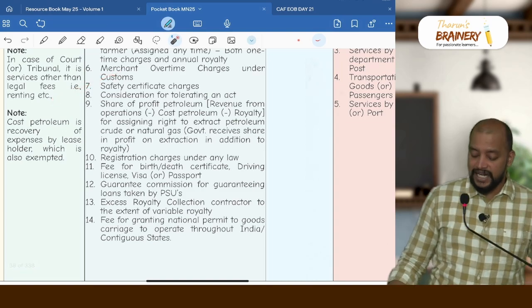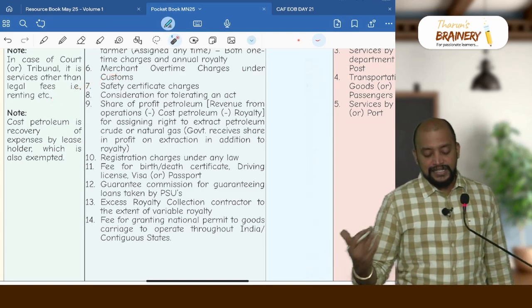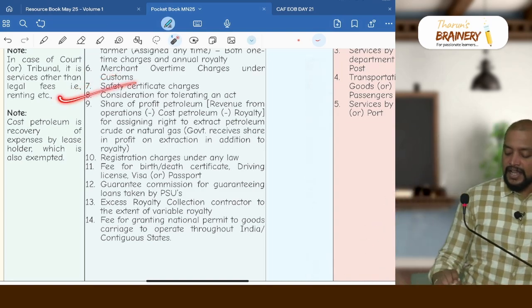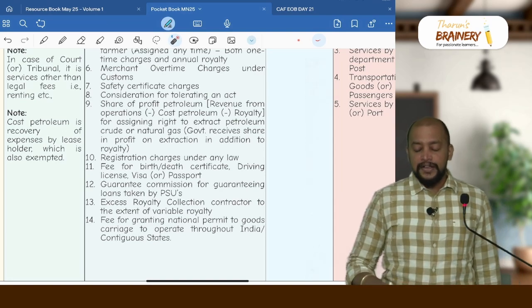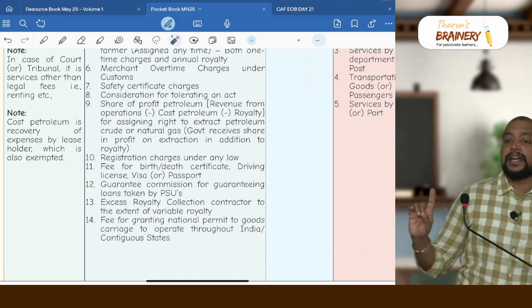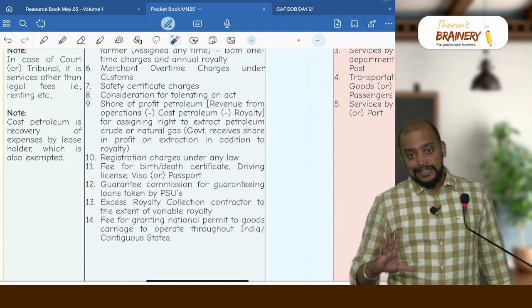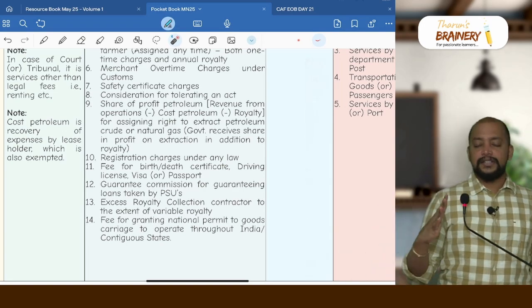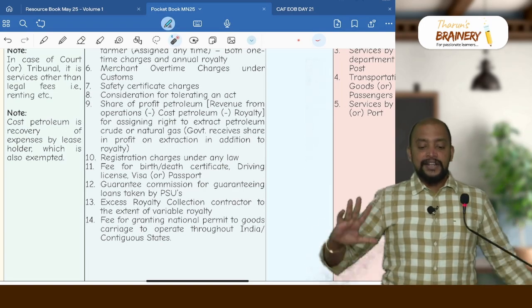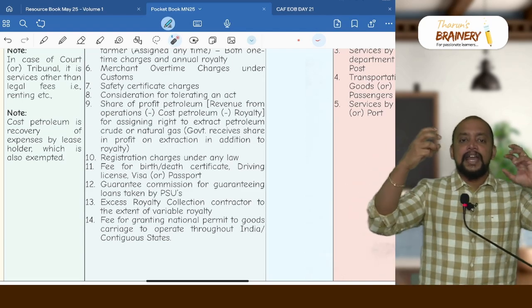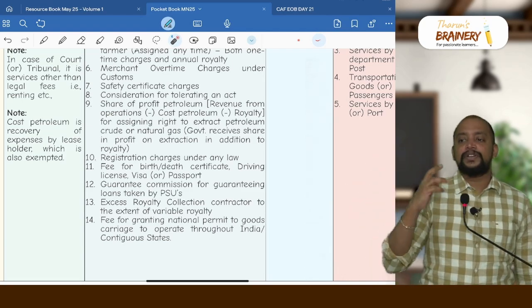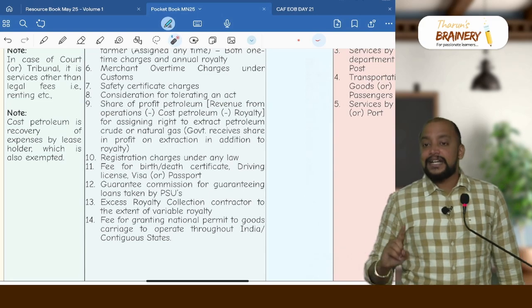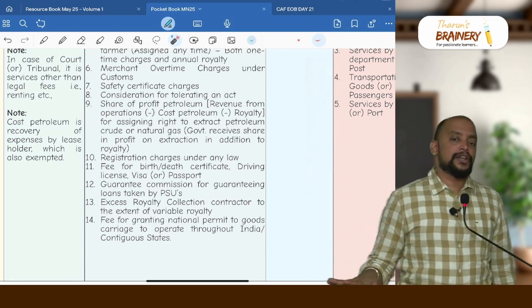Then safety certificate charges paid to the state government for giving the safety certificate. Consideration for tolerating an act. Whenever it is consideration for tolerating an act, you need to keep in mind one point, that it should not be covered under the circular. So there is a CBIC circular, which says that whenever we are collecting any amount as damages, check whether it is arising out of contract or not arising out of contract.